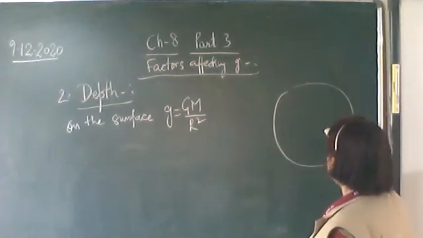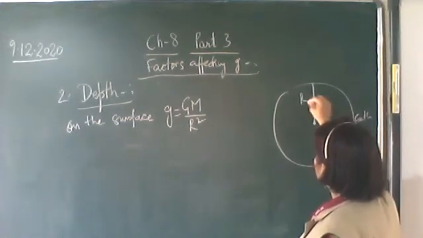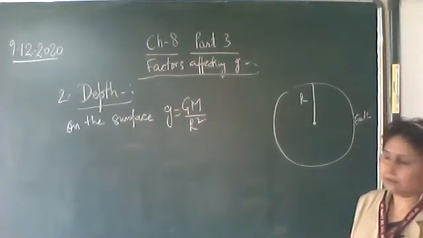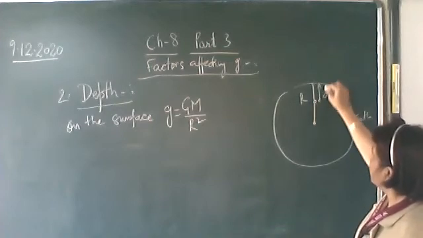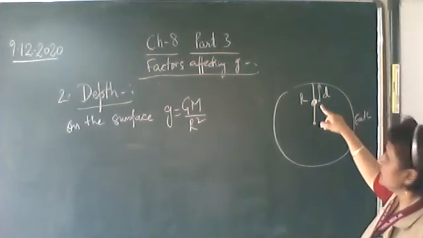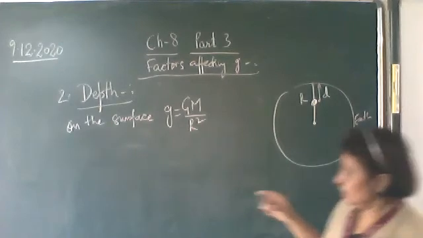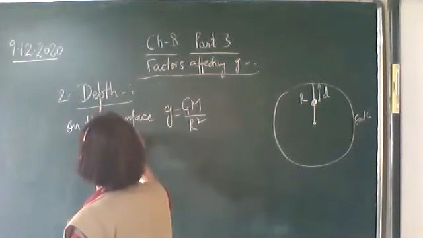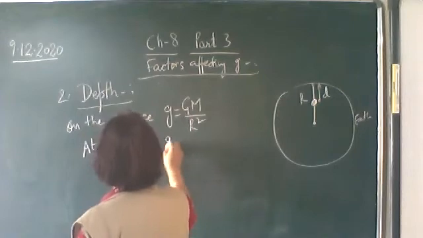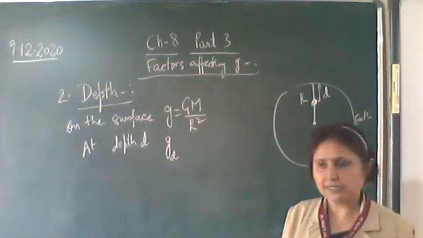Now let this be the earth having the radius capital R. Now the body is taken, suppose, d depth below the surface of the earth. So at depth d, what will be the acceleration due to gravity? Let us write it as g subscript d, that is at a depth.